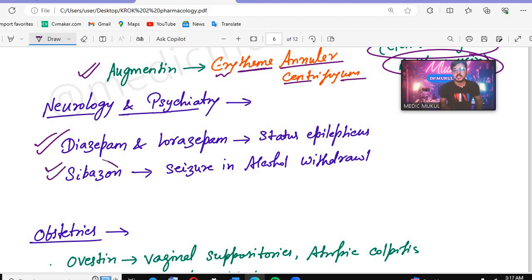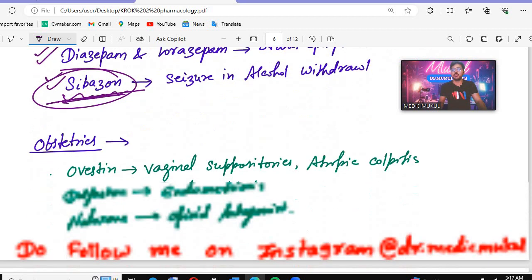Chlordiazepoxide. This is used in case of, as we have seen, alcohol withdrawal. In alcohol withdrawal, we will see the patient will be having a seizure within 24 hours. So in that condition, which drug will be given? Chlordiazepoxide will be given in the seizure of an alcohol withdrawal patient.